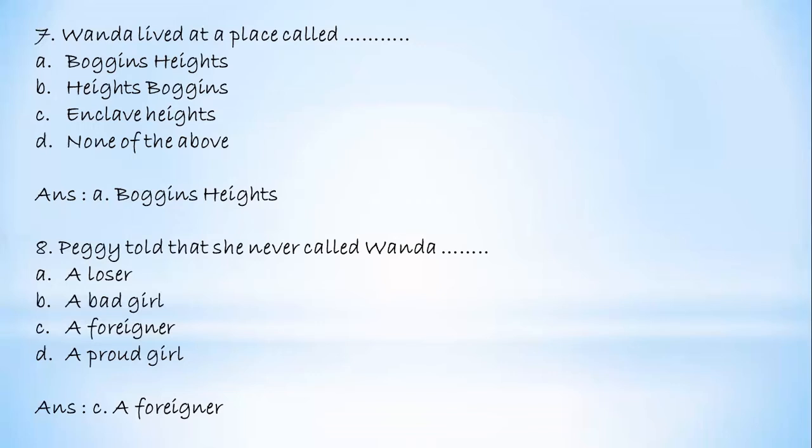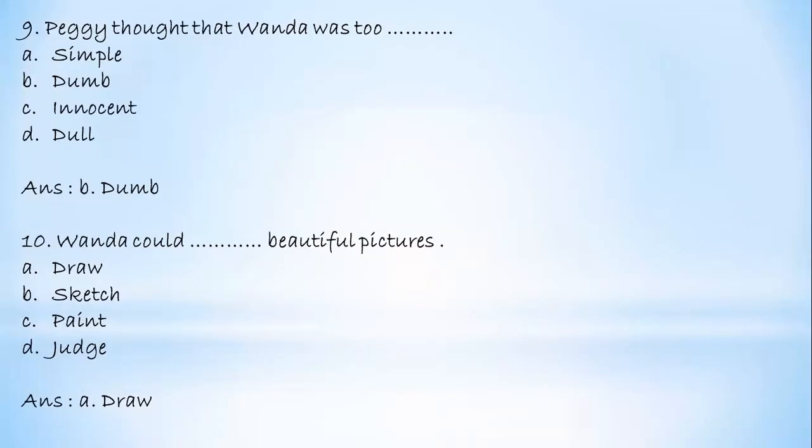Next one. Peggy thought that Wanda was too dash, simple, dumb, innocent, or dull. And the answer is option B, dumb. Okay, because Peggy thought that Wanda would not say anything. She's so dumb that whatever we say, she'll be just taking it. So she thought that she was too dumb. So answer is B, dumb.